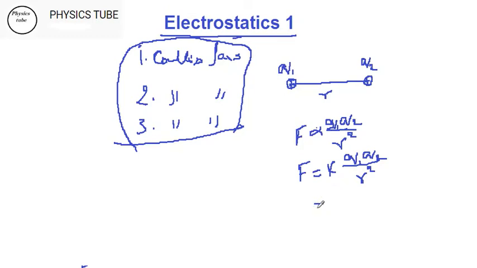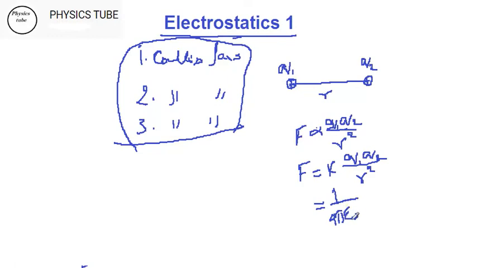Now this k includes the medium where both the charges are kept, and this k also says that it's a 3-dimensional concept. This charge can be here, here, or there, up or down, anywhere. It doesn't matter much. So k is equal to 1 by 4 pi epsilon naught.